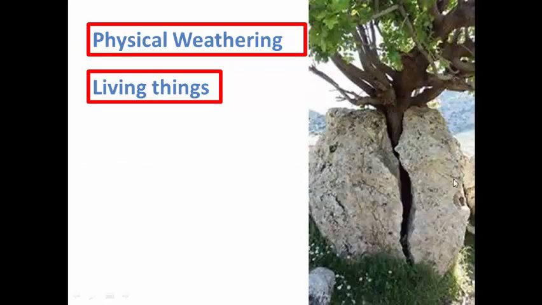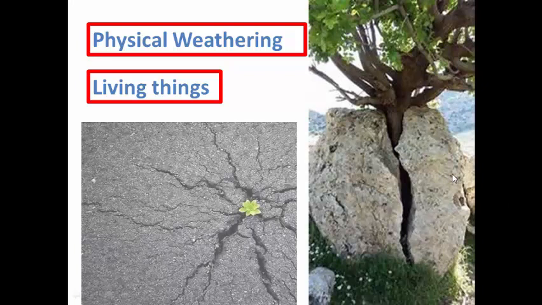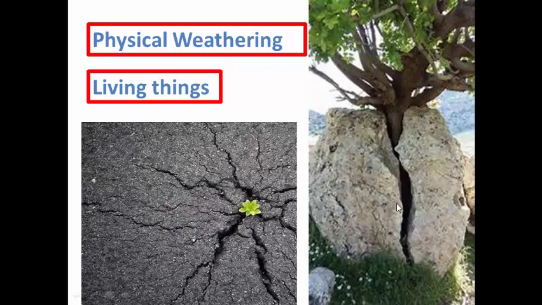Some plants can grow and sprout on these rocks. This plant can sprout from the rock and become a big tree, and it can grow inside the rock. So it can break the rock, or we can say weather the rock.